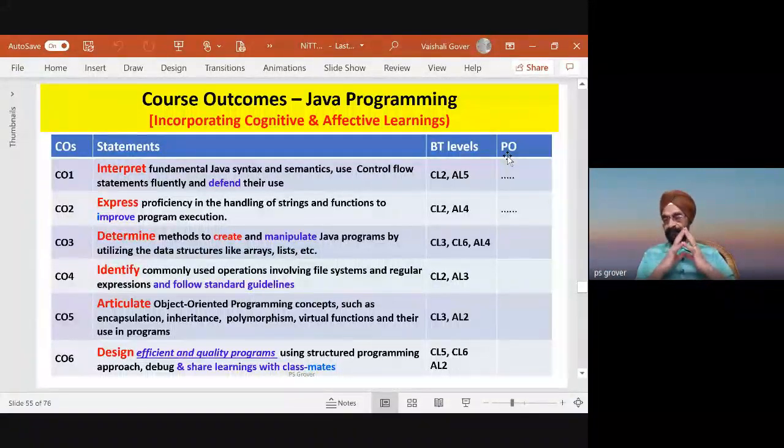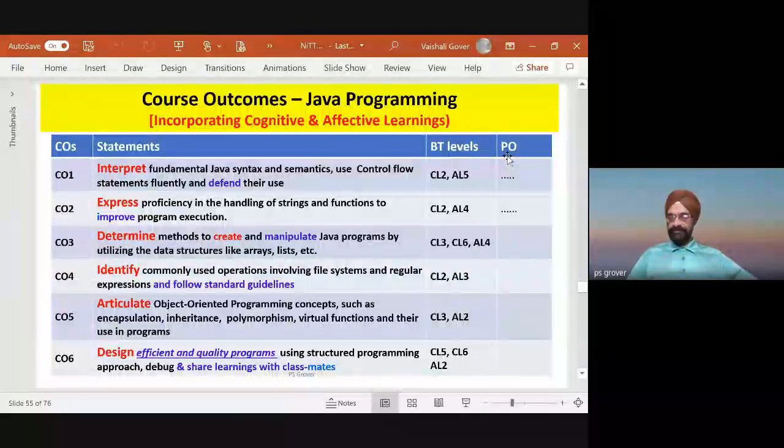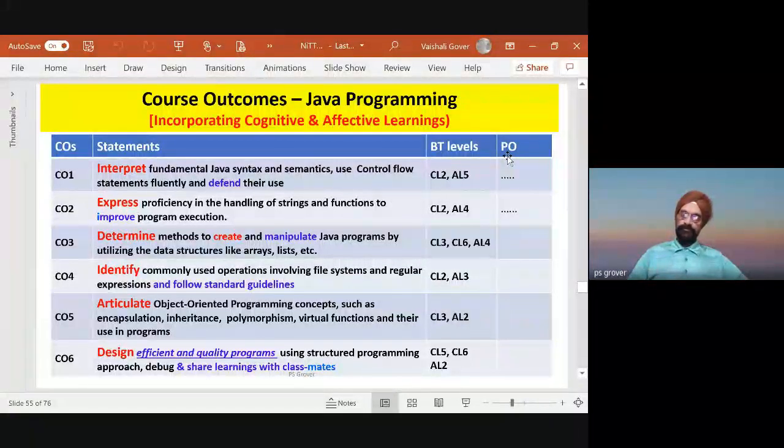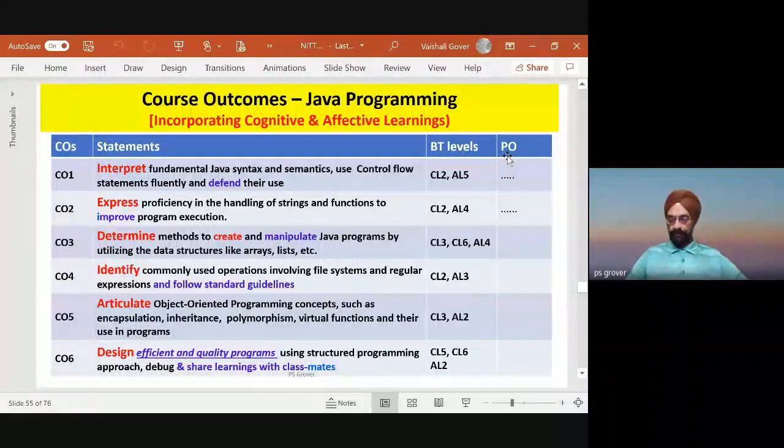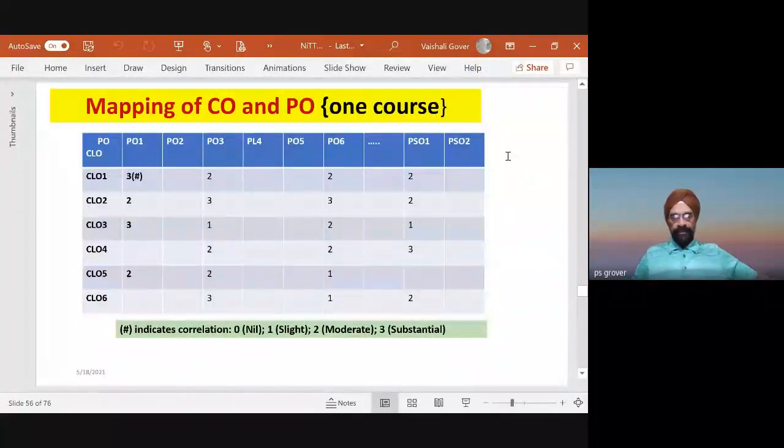Please see here, this is the beauty. If I look at this, immediately anybody can see that this course is trying to emphasize these aspects of student learning. We want to make them a good team player. Where does he learn that? We want them, let's say, when a student is in difficulty or needs something, to help. And PO, of course, which I just said. So mapping of CO and PO is important.